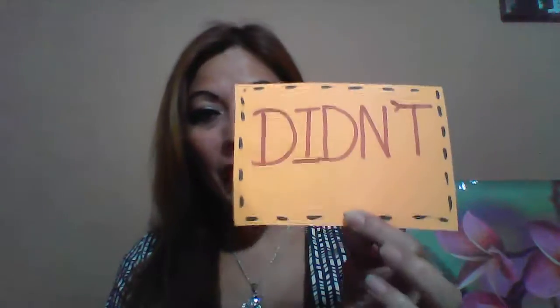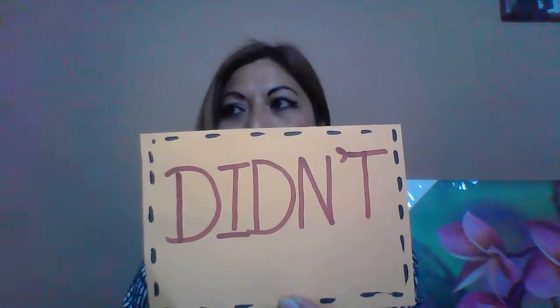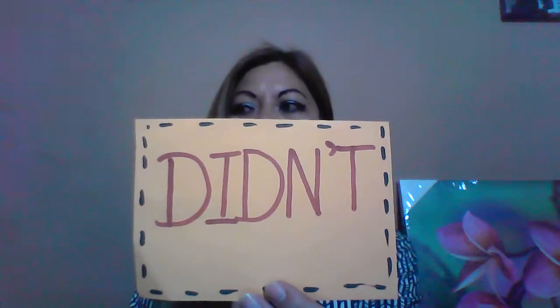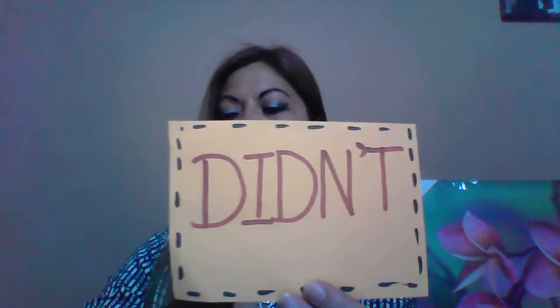In the negative form, you have to use just this auxiliary, okay, to put it into the past. For example, you have to use the auxiliary verb didn't. You remember in the present, you use don't or doesn't, right? In this case, you use just one auxiliary verb called didn't, to make your negative sentence in the past tense.